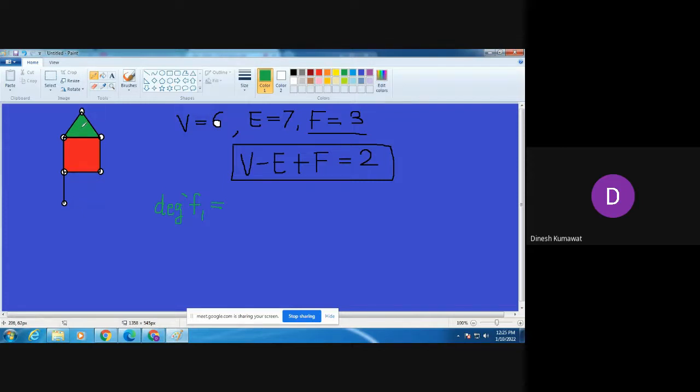How many edges are there? 3. Hence the degree of F1 is 3. Is that clear? Now observe, what is the degree of F2?